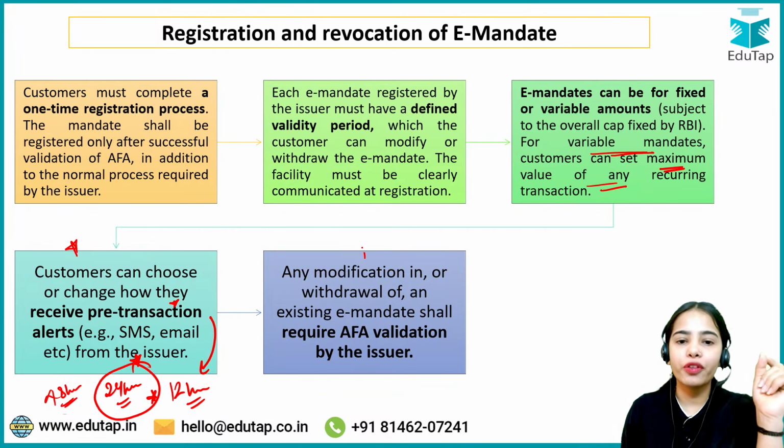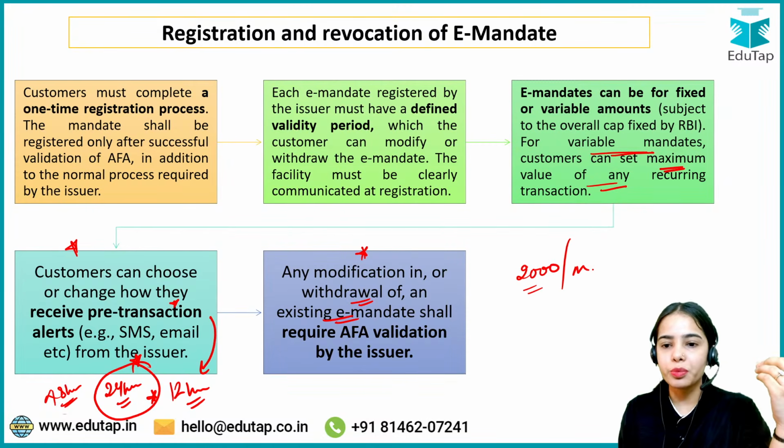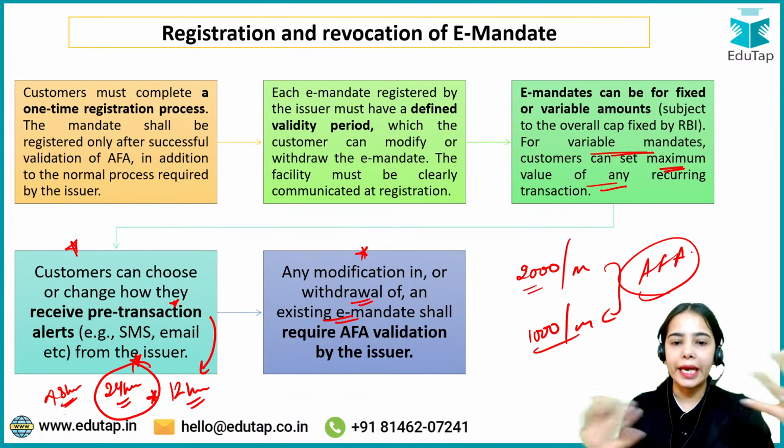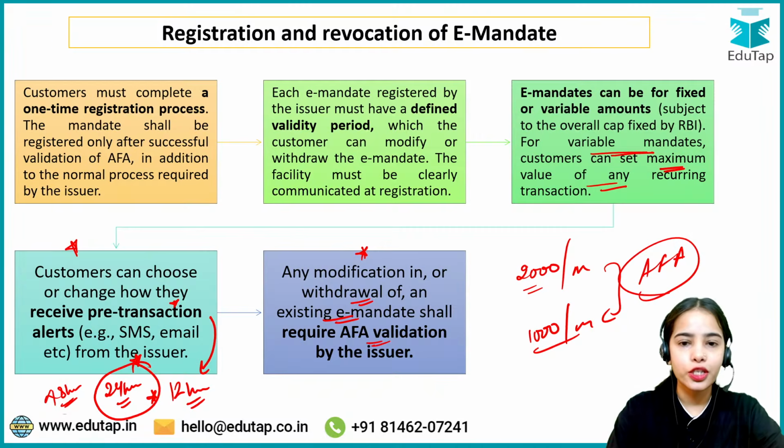Okay, any modification in or withdrawal of an existing e-mandate shall require additional factor authentication validation. So basically I said that I want to change my monthly investment from 2000 per month to 1000 per month. So for this I will need to provide additional factor authentication to modify or to withdraw the e-mandate. I will have to provide the additional factor authentication.